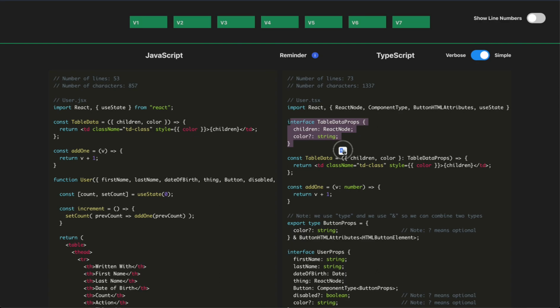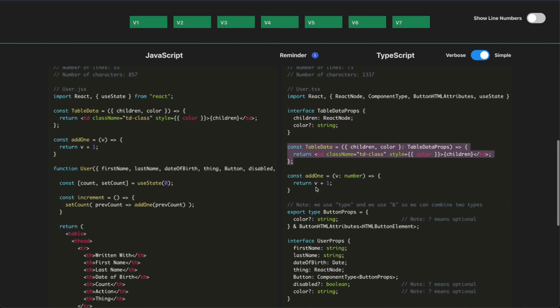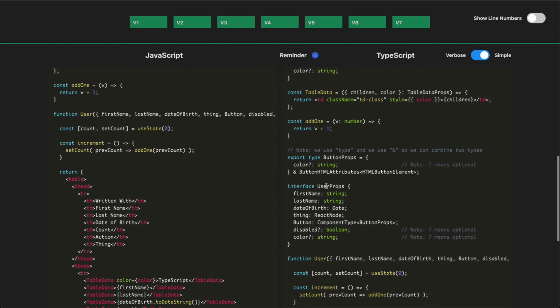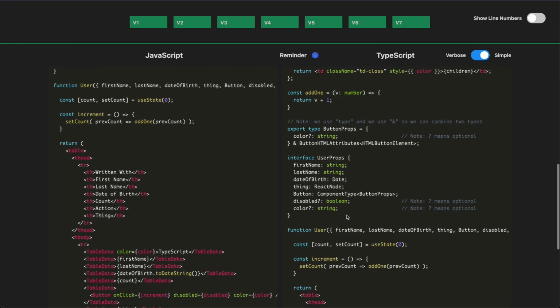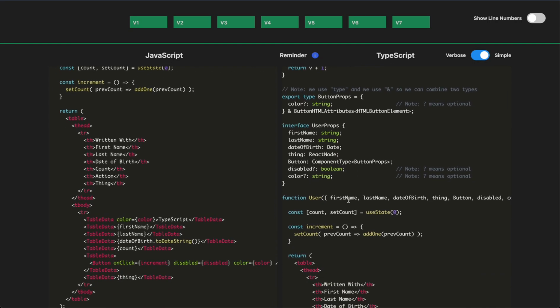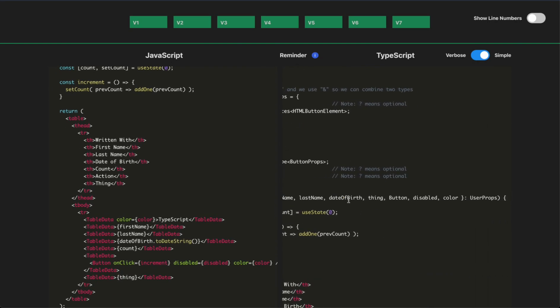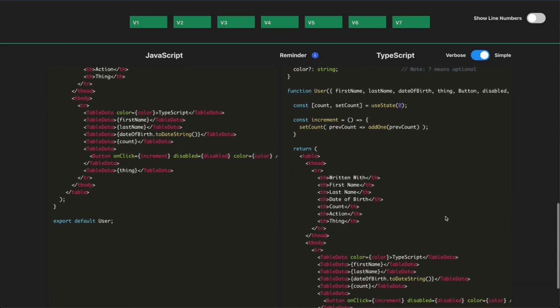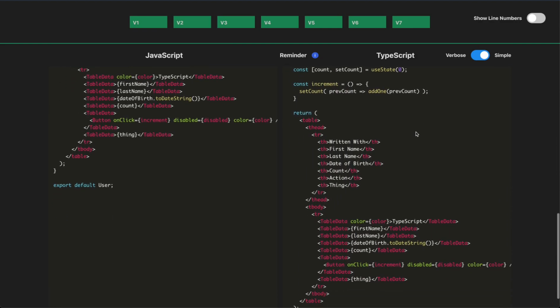Now, if we scroll over to the right and we take a look at our TypeScript, well, first we see this table data props, then we see our table data component, then we see our add one. Then we see a whole bunch of stuff about our button props and our user props. And finally, we get down to our user component where we have all of our properties. We say that it takes user props, and then we render our JSX with our useState hook and our incrementer. So not a huge deal, right?